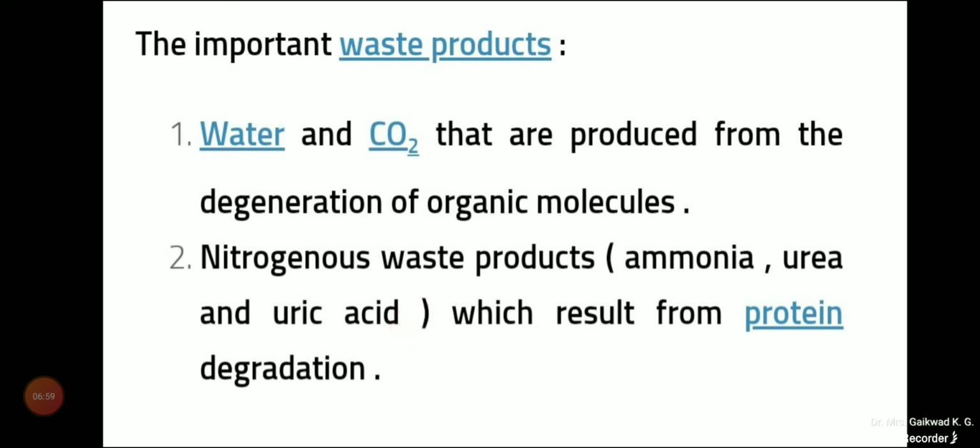Whenever protein breakdown occurs, it results in the formation of ammonia, urea and uric acid in the body. These are hazardous if they stay in our body for a longer time, so it is necessary to excrete these nitrogenous waste products.